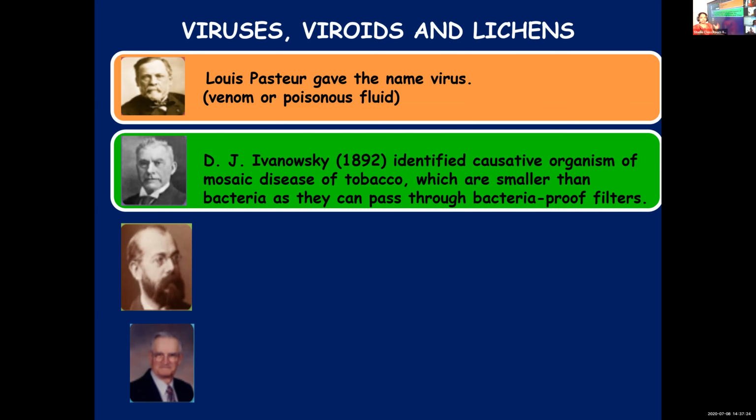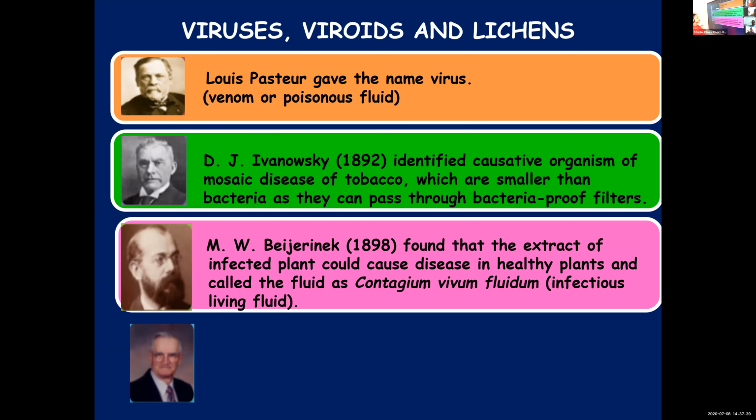Bacteria-proof filters are of a size that will not permit bacteria to move through. But if viruses could move through these filters, it's evident that they were smaller than bacteria. Then M.W. Beijerinck in 1898 found that these viruses are infectious, because when an extract of the infected plant was injected into a healthy plant, that plant also got affected by the disease.